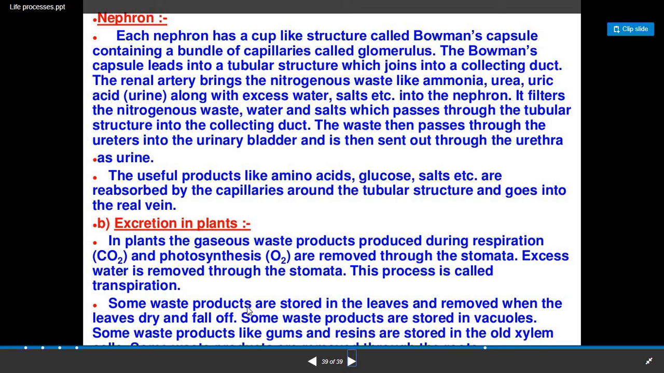Some waste products are stored in the leaves and removed when the leaves dry and fall off. Some waste products are stored in vacuoles, and some waste products like gums and resins are stored in the old xylem. So this is how the process of excretion occurs in plants.